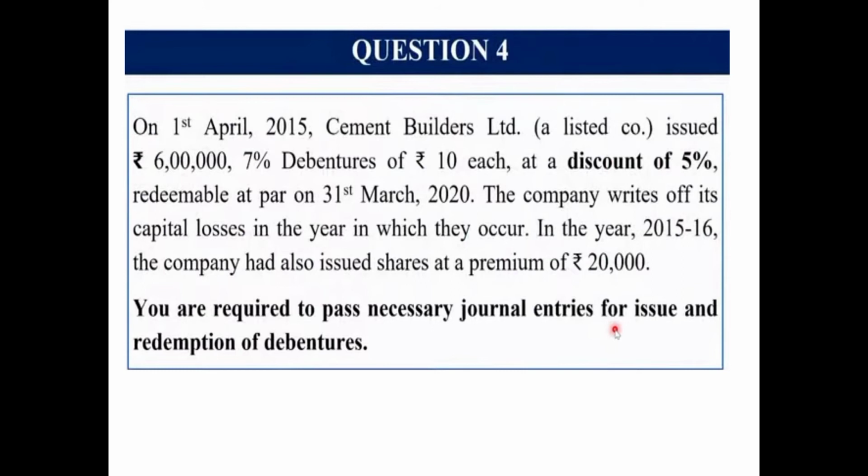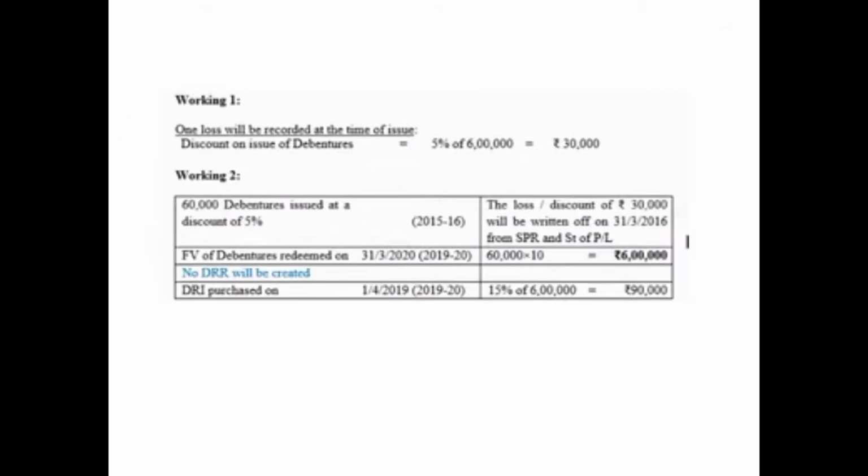You are required to pass the necessary journal entries for issue and redemption of debentures. So let us begin with the solution, children. Working number 1. How much is the loss? Only one loss is there, the loss on account of discount on issue of debentures. Since the debentures are redeemed at par, no loss on premium on redemption of debentures is there. So only one loss will be recorded at the time of issue, that is discount on issue of debentures.